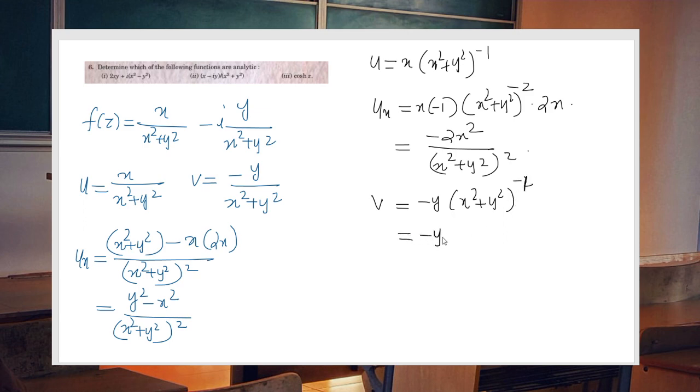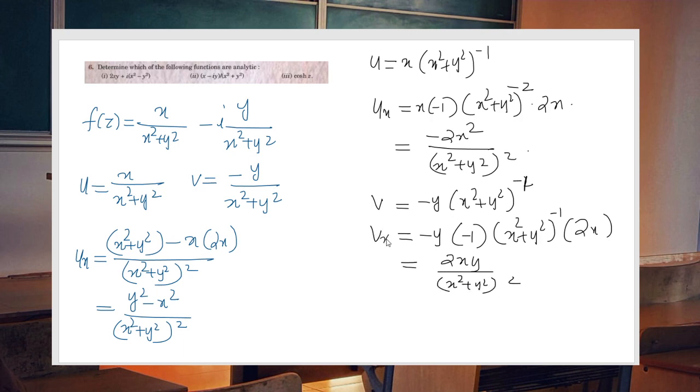This is minus y into minus 1 into x square plus y square all raised to minus 2, with respect to x. So it is 2x. So what is this? This is 2xy divided by x square plus y square whole square, that is our vx.